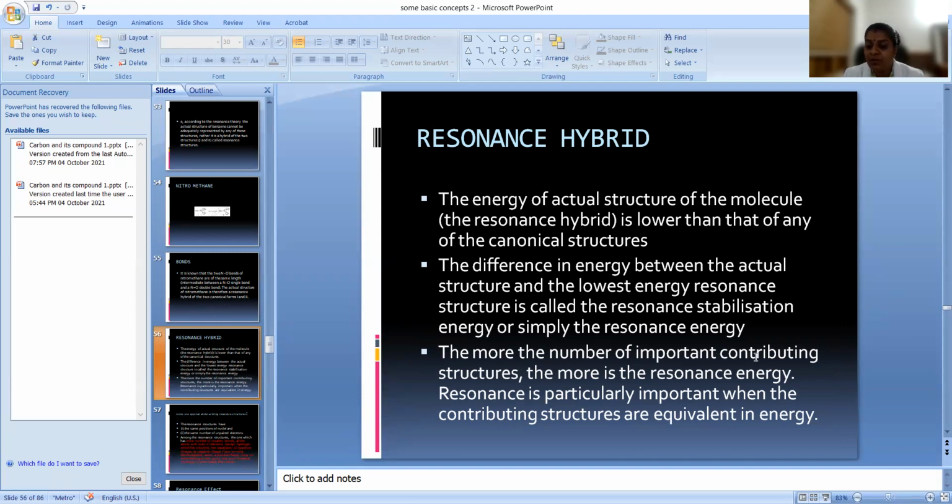And as the number of contributing structures or resonance structures increases, I will tell you, if we consider benzene, we understood that there are two structures. These are called contributing structures. If the number of these contributing structures increases, what will happen? The stability of the molecule will also increase.